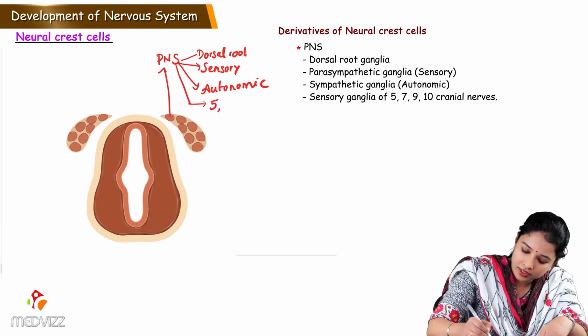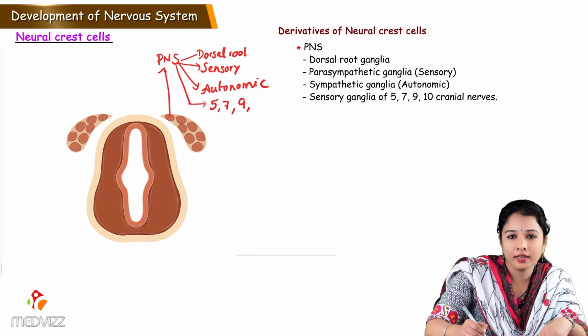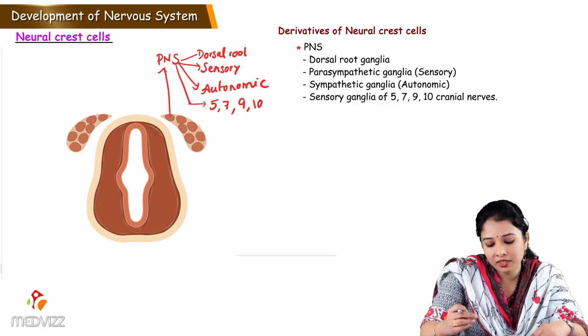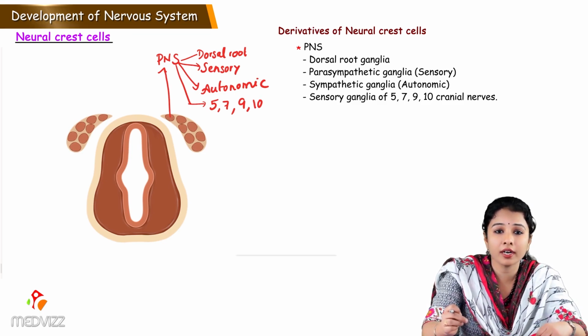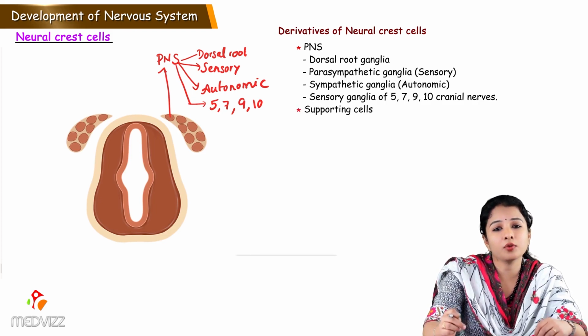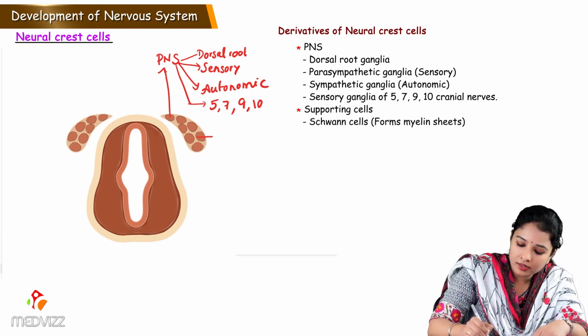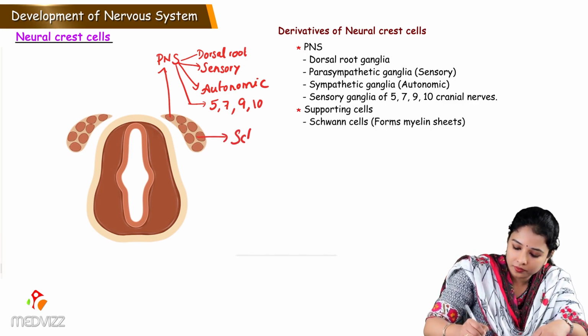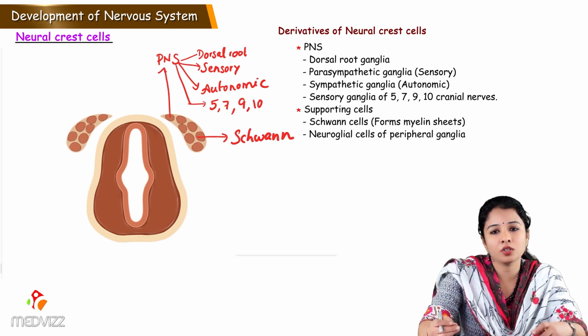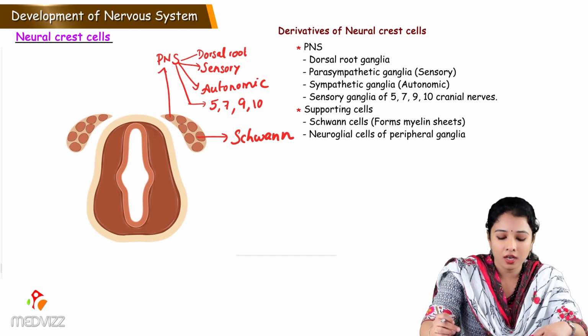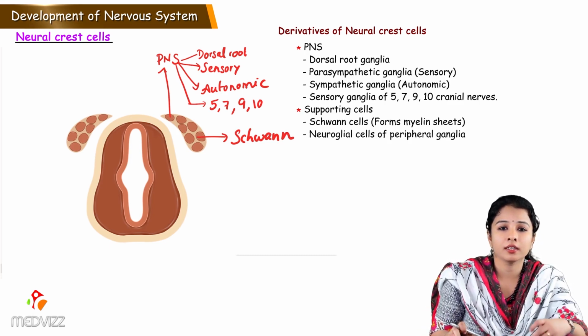5th is the trigeminal, 7th facial, 9th glossopharyngeal and 10th vagus. So the ganglia associated with the 5th, 7th, 9th, 10th cranial nerves are also derived from the neural crest cells. And supporting cells present in the peripheral nervous system, which are the Schwann cells, which form the myelin sheath, and amphicytes or supporting cells which are present in the ganglion of the peripheral nervous system, are derived from the neural crest cells. And the next derivatives are the meninges.